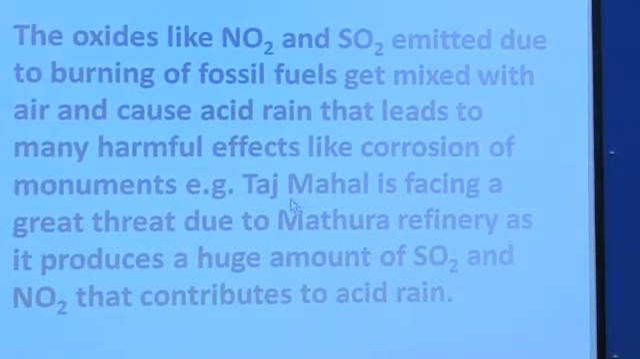Acid rain is very dangerous. It is dangerous for living as well as for non-living things. It may change the quality of soil. So, soil becomes less fertile because of acid rain. It affects different historical places, different monuments like Taj Mahal. Then living things, humans as well as animals, may get skin cancer because of exposure to this acid rain. So, it is very harmful.